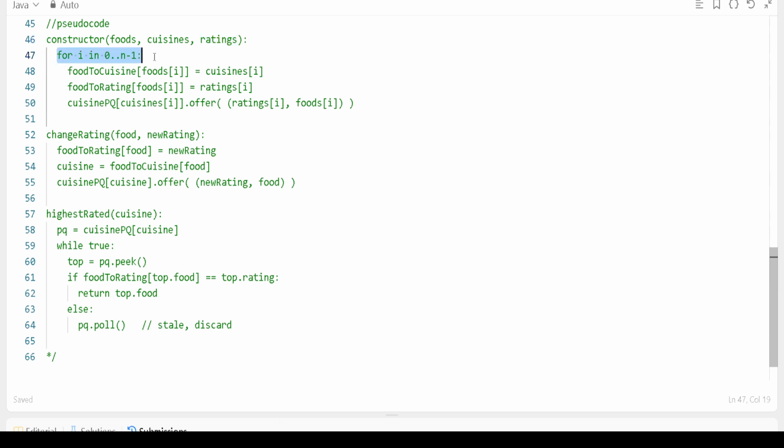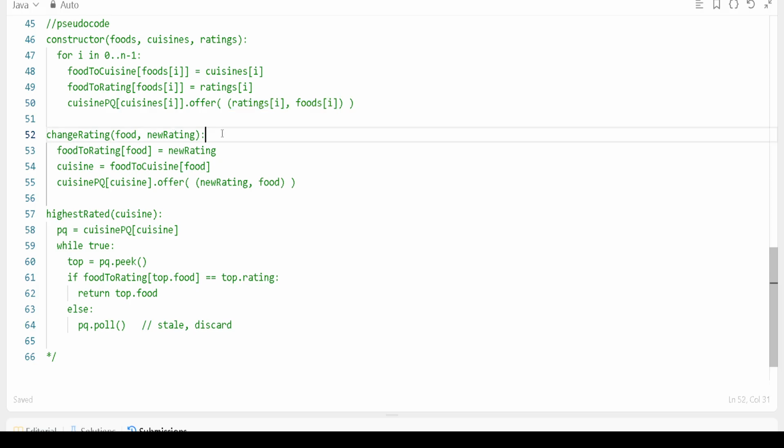What we will do, we'll go for the loop. We know that this length will be n. From there we'll get a loop and we'll say, okay, start from 0 to n minus 1, right? We'll go and assign all the values like this. Let's suppose we have food to cuisine. This is our very first map. Then we have a food to rating one, right? We'll find the rating one. Like that we will also find a cuisine, and each cuisine will contain its own priority queue, and will store the values, we can say the rating and the foods.